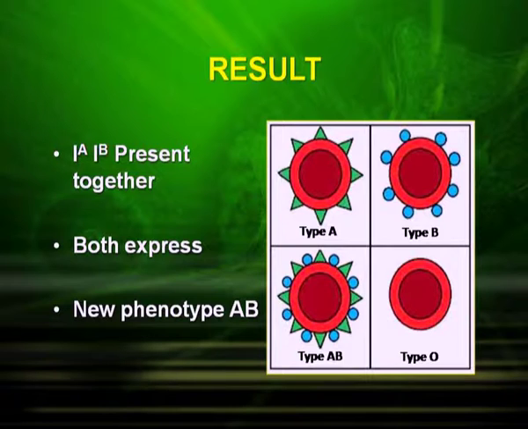Both express and give the new phenotype AB. The new phenotype AB has a different kind of alleles as compared to type A and type B.